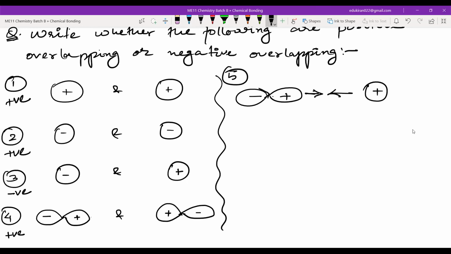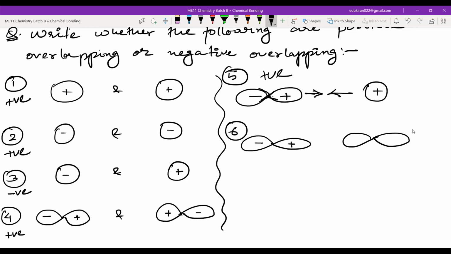Positive overlap. Very good. What about this one? Negative overlapping. So write these 6.